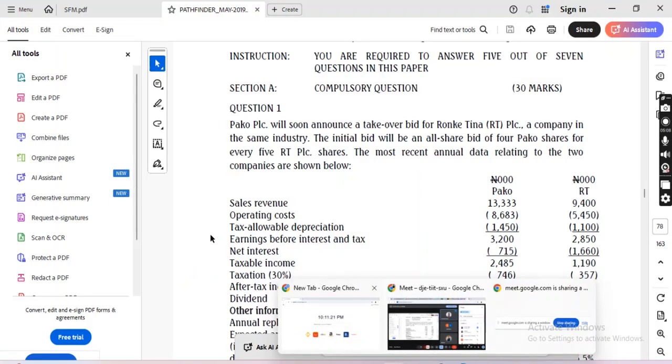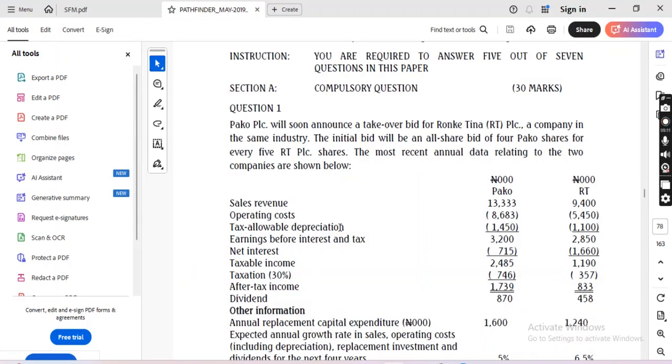Paco PLC will soon announce a takeover bid for Ronke Tina RT PLC. So Paco wants to take over Ronke.